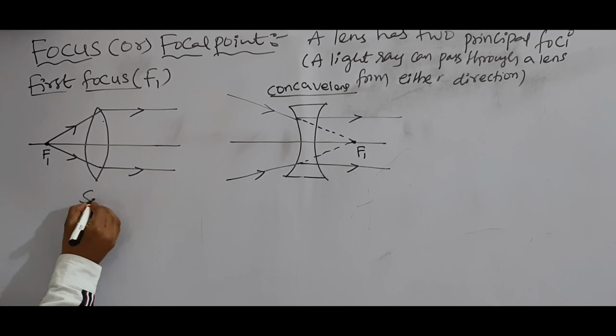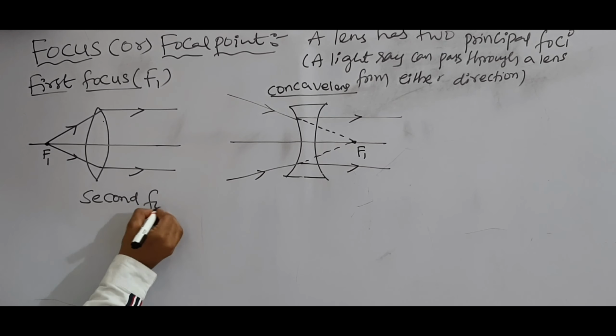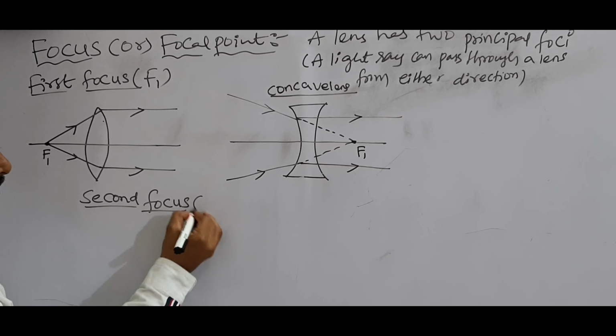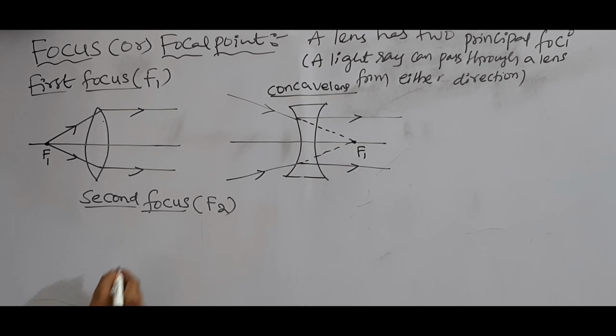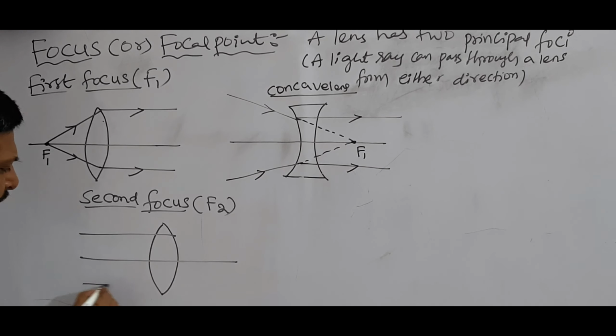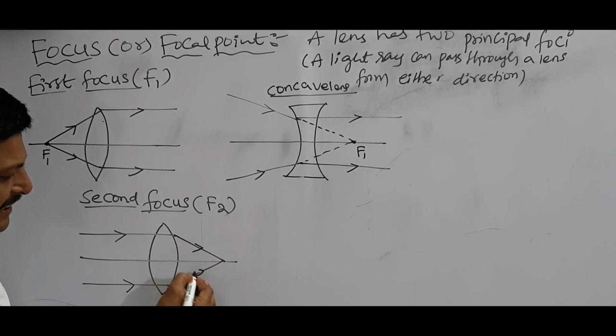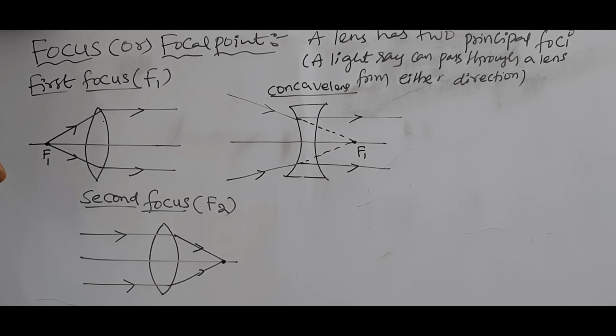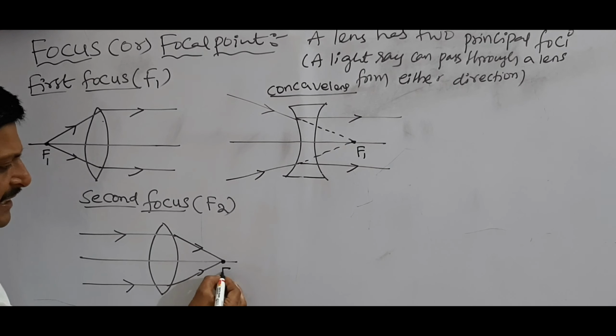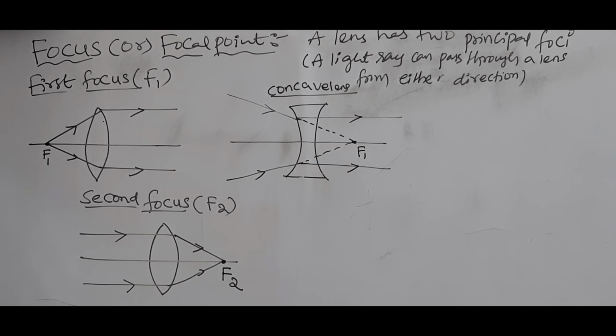Next see here, second focus, that is denoted by F. See here for convex lens, if rays are parallel to principal axis, after refraction through lens, these refracted rays meet at a point on the principal axis. That point is called second focus.